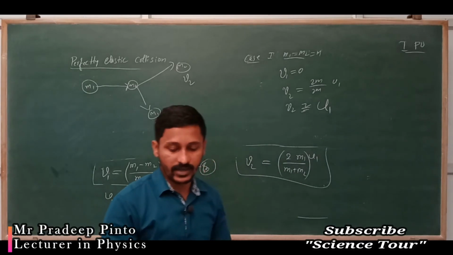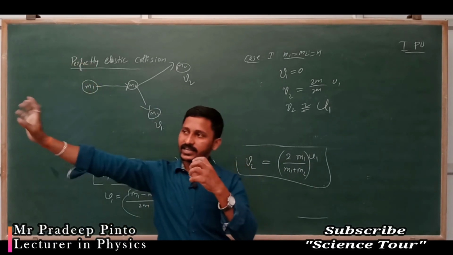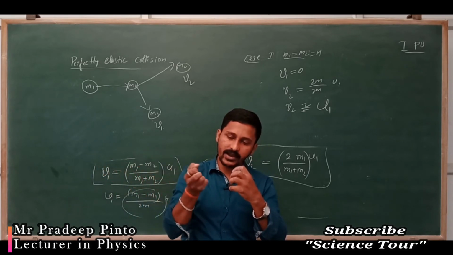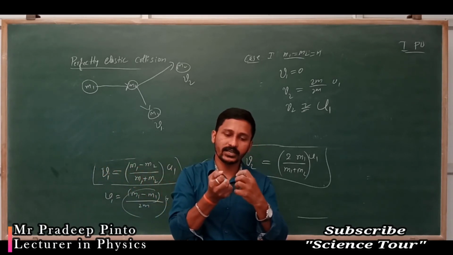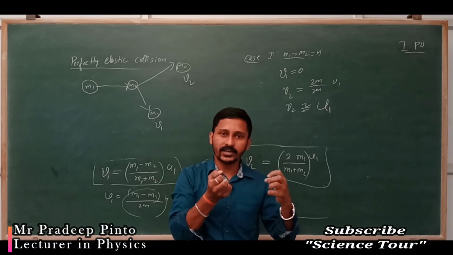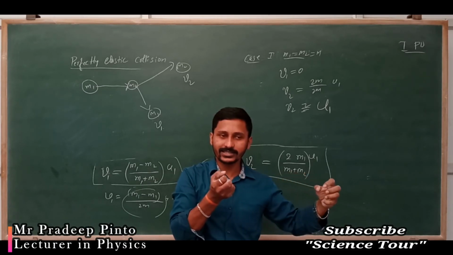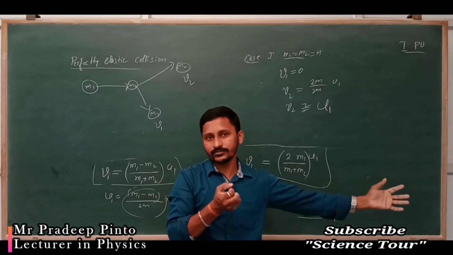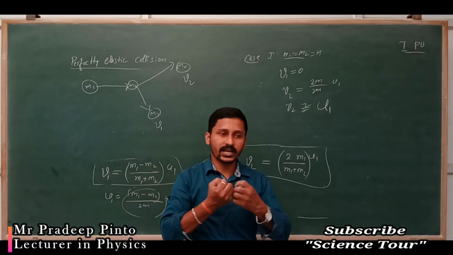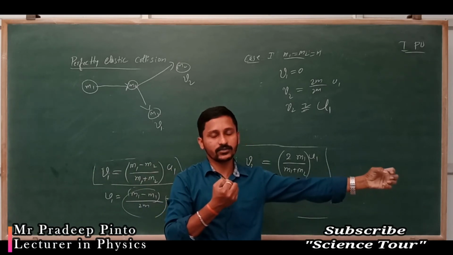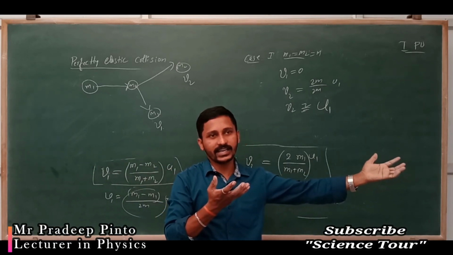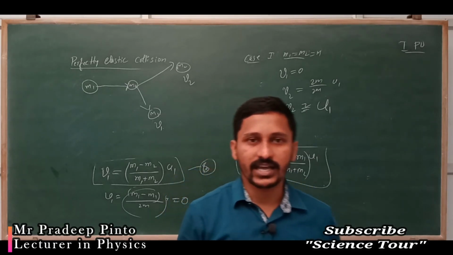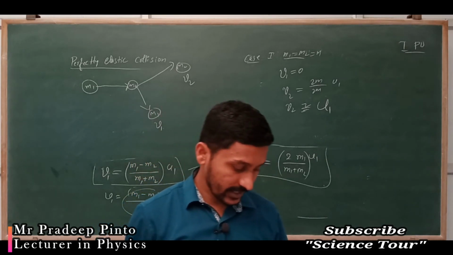So one object strikes and becomes rest, and the other takes all the velocity and moves. That is what a perfectly elastic collision is.